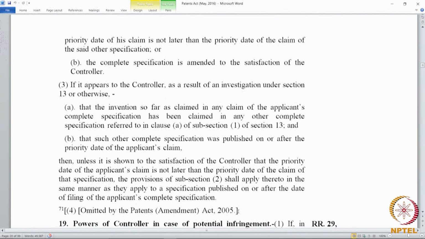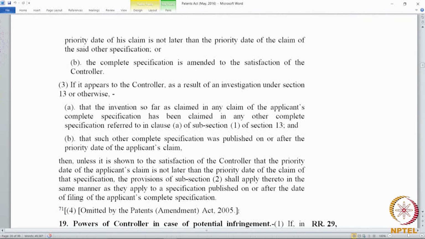So, any application that was published before the date of filing of the applicant's complete specification, in any specification filed in pursuance of an application for a patent made in India and dated on or after the first of January 1912, which means all the applications made under the 1911 Act, could also anticipate.